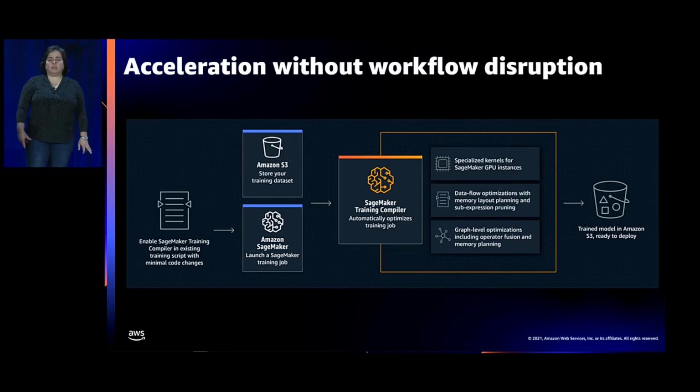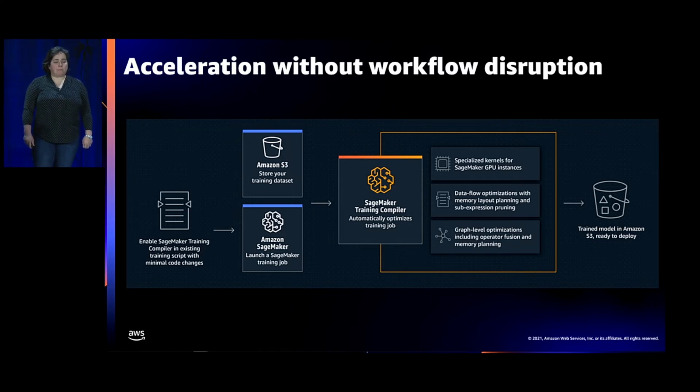You launch the job, the Training Compiler goes to work, implementing the optimizations to make more efficient use of the hardware. And beyond the simple changes to the training scripts, the rest of the experience is unchanged. The output from the training process is the same trained model in S3 that's ready to deploy with no additional changes. Under the hood, SageMaker Training Compiler accelerates training by converting deep learning models from their high-level language representation to hardware-optimized instructions to outperform the native framework.